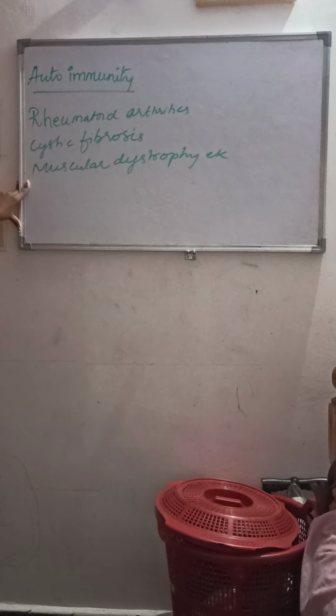So when our own body cells attack the immune system, what will they do? When they are not able to identify the own cells, what will they do? They will destroy them, and it will cause us what? That means in that case, we will be prone to certain diseases like rheumatoid arthritis, cystic fibrosis and muscular dystrophy, etc. That is about autoimmunity.